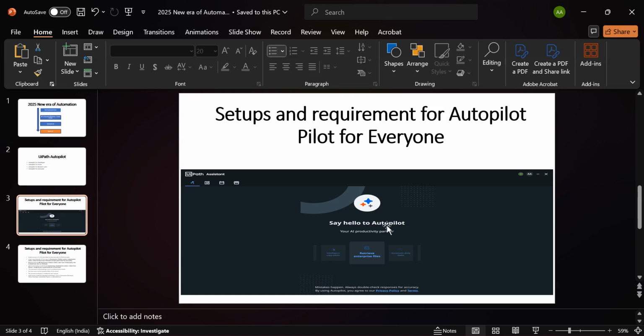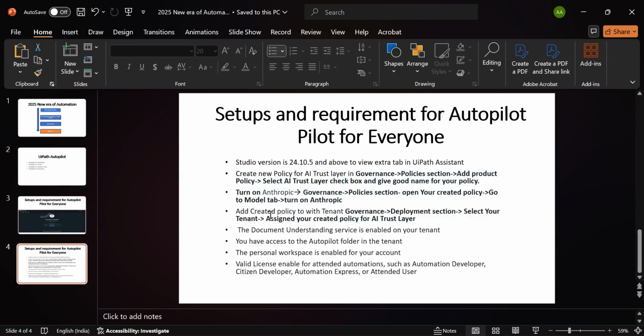It will not load completely as a chatbox type; normally it looks like this. So first, you need to make sure your UiPath Studio is installed and this screen is coming. After that, we need to do other settings to enable the chat option.